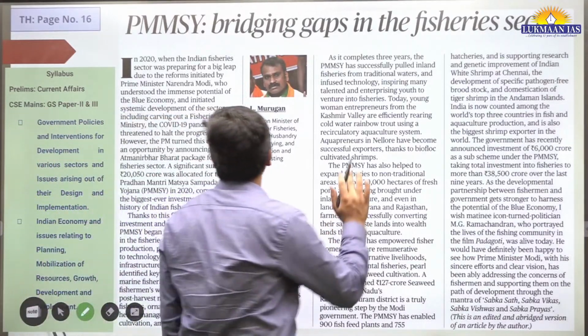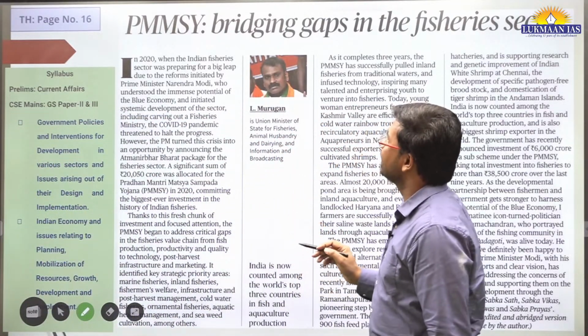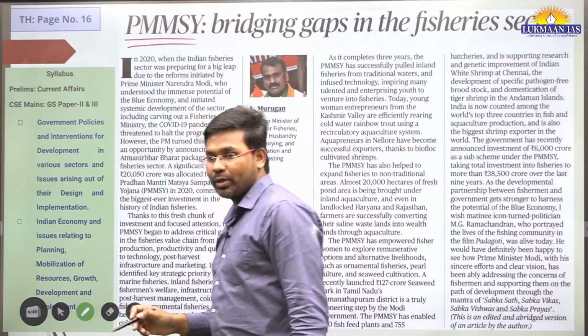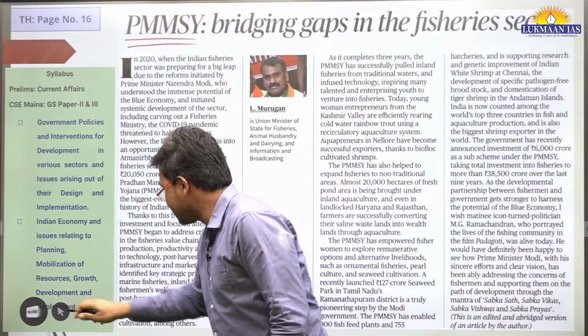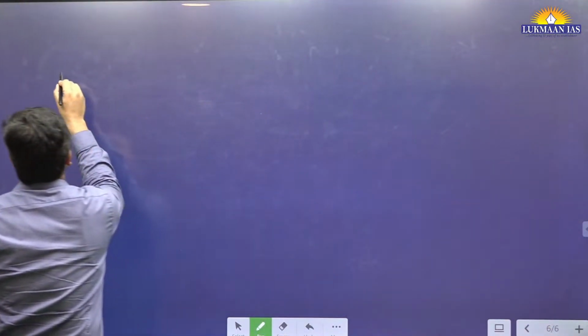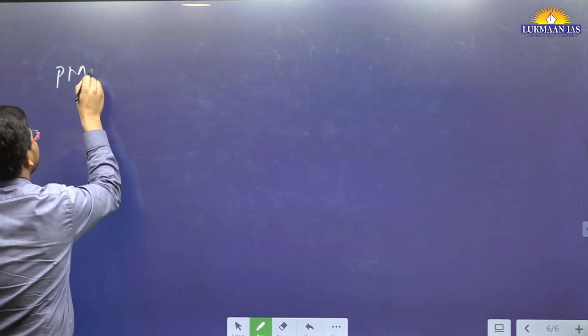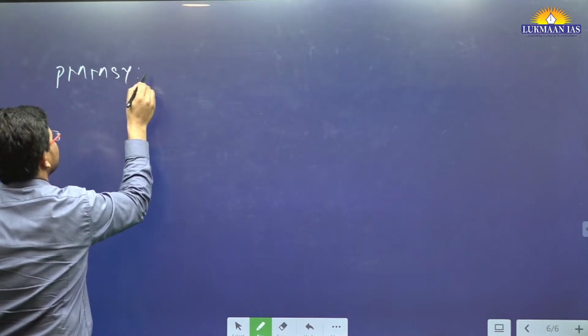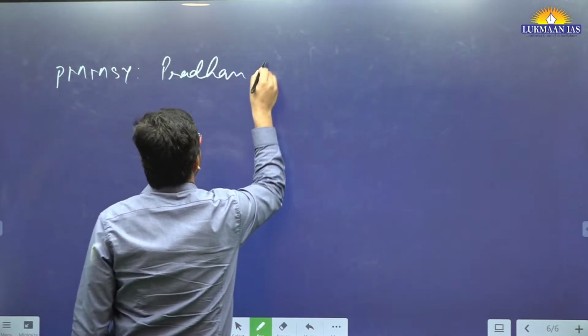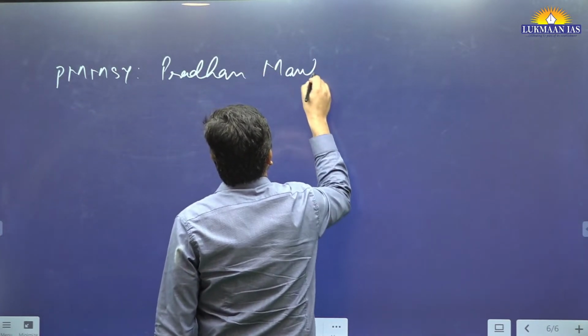So with this we have another topic. It says Pradhan Mantri Matsya Sampada Yojana. This Yojana is known as Pradhan Mantri Matsya Sampada Yojana. This is important.